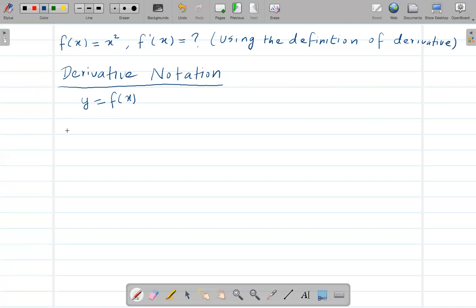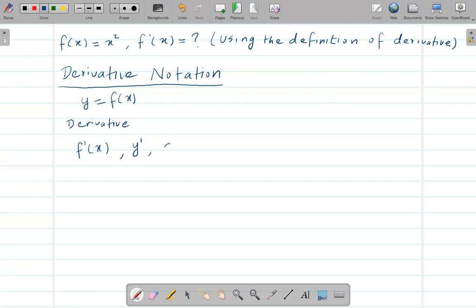The way we can write the derivative, there are a lot of ways you can do that. As I said here, the first one is f prime of x, which means we are taking the derivative of f of x. Or since y is equal to f of x, we can also simply write y prime like this. So this means it is a derivative.